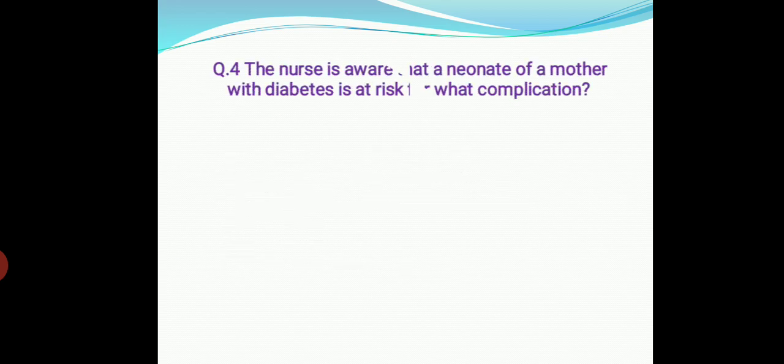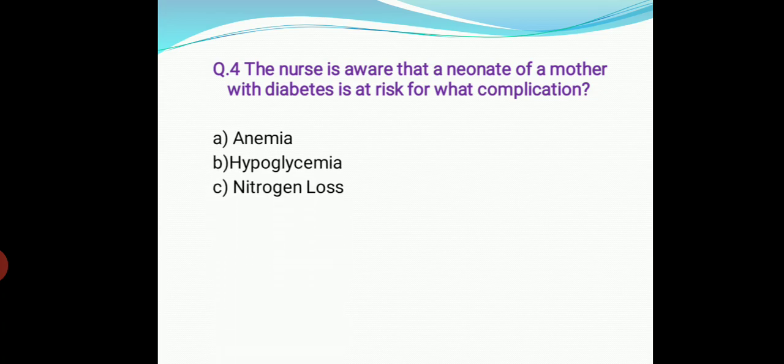Next, question number 4. The nurse is aware that a neonate of a mother with diabetes is at risk for what complication? A. Anemia. B. Hypoglycemia. C. Nitrogen loss. D. Thrombosis. So the right answer is hypoglycemia. Neonates of mothers with diabetes are at risk of hypoglycemia due to increased insulin levels. During gestation, an increased amount of glucose is transferred to the fetus across the placenta and the neonate's liver cannot initially adjust to the changing glucose levels. This may result in an overabundance of insulin in the neonate, resulting in hypoglycemia.